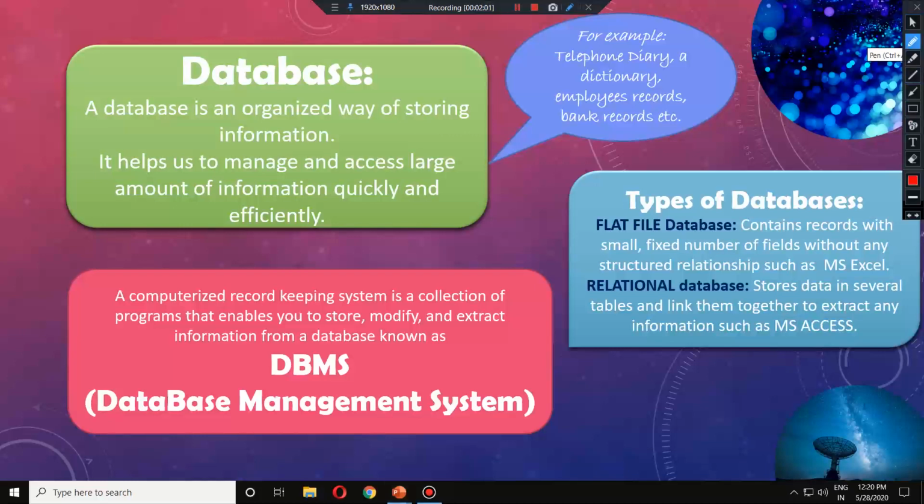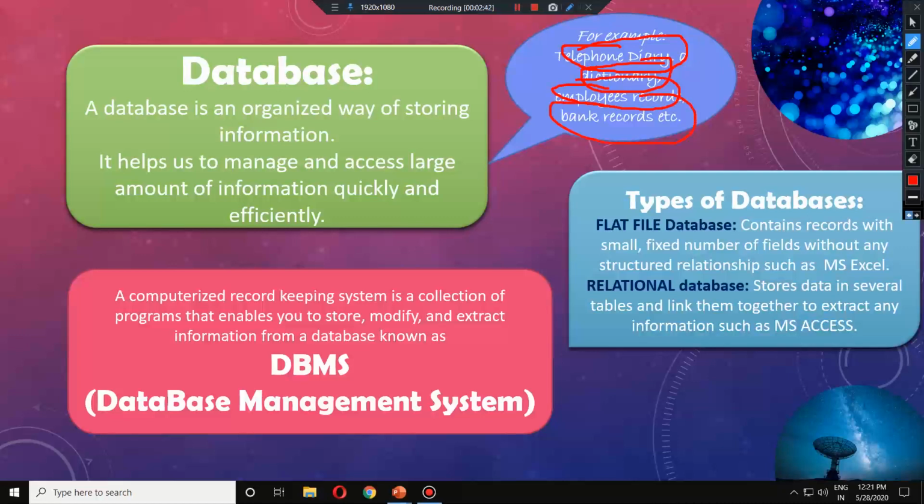A database is basically an organized way of storing information which helps us to manage and access a large amount of data quickly and efficiently. So what is a large amount of data? That means not only one or two or three pages of information. We are basically talking about thousands and thousands or lakhs of records which are kept together in a single piece of object or software. For example, examples of a database are a telephone diary, dictionary, employee records of any company, or bank records, anything like this.